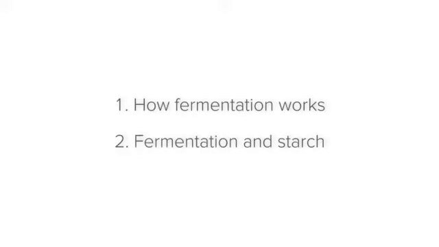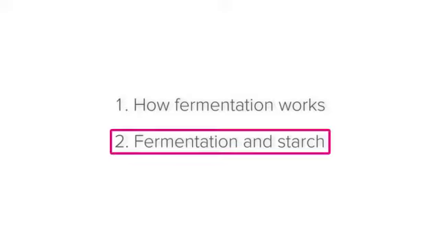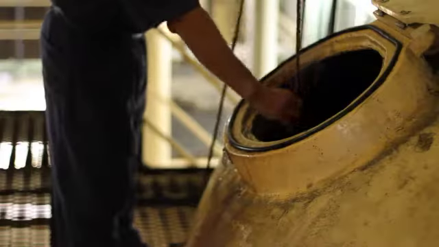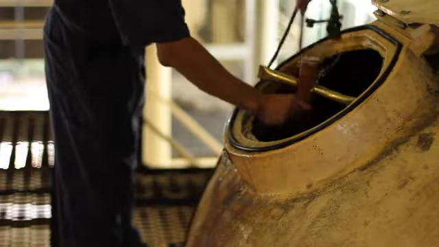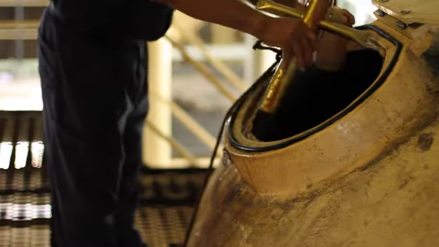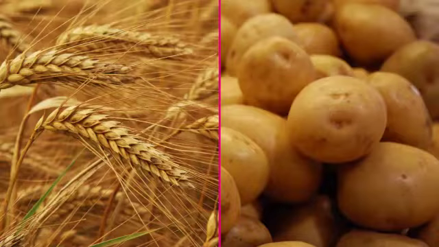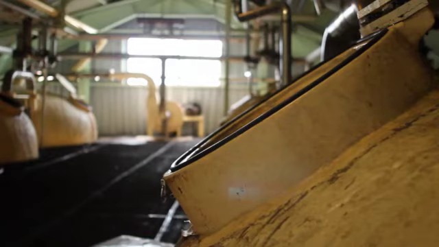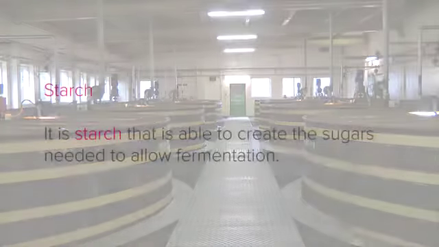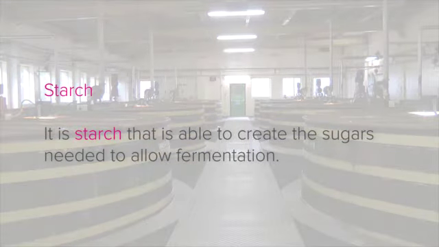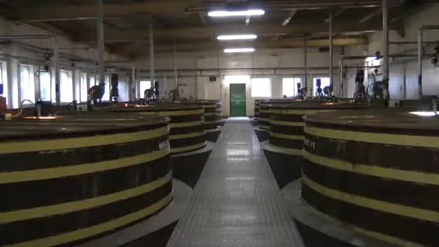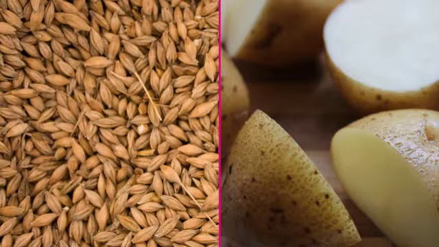Now that we understand the basics behind this, let's look at fermentation and starch. As we've just seen, fermentation takes place to produce alcohol when there is both sugar and yeast. However, some alcohols are made from things that have no sugar in them, for example, grain and potatoes. This is possible because these contain what is known as starch, and it is starch that is able to create the sugars needed to allow fermentation. A good way to think about starch is that it holds trapped sugar or potential energy.